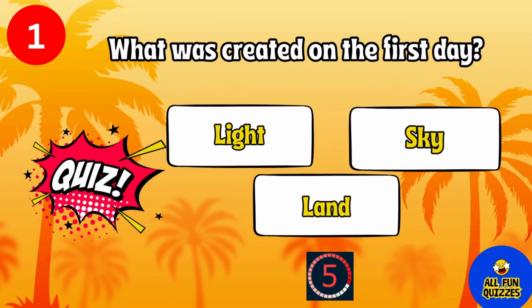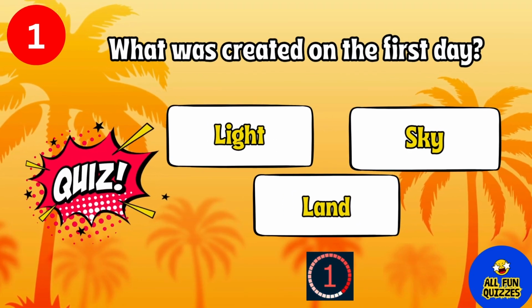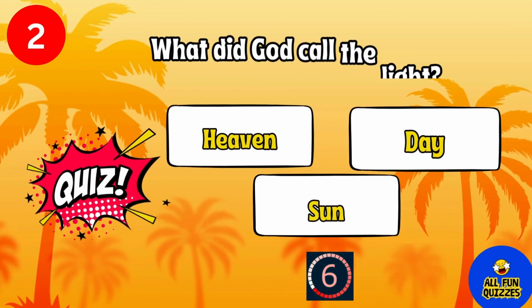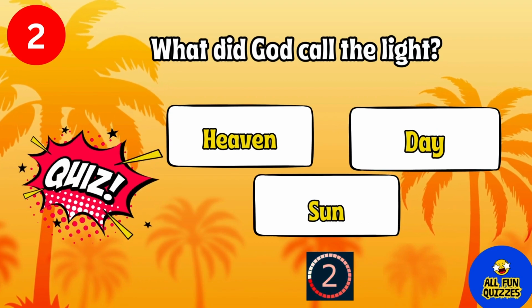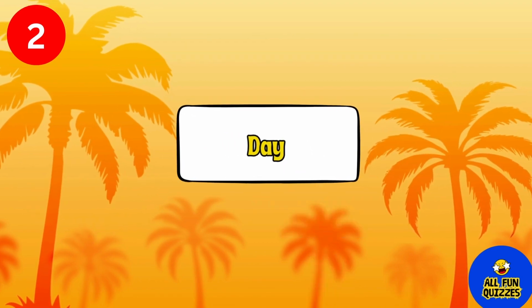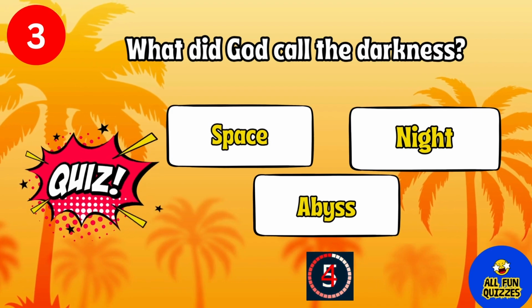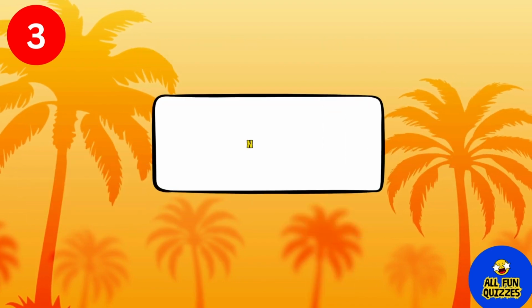What was created on the first day? Light. What did God call the light? Day. What did God call the darkness? Night.